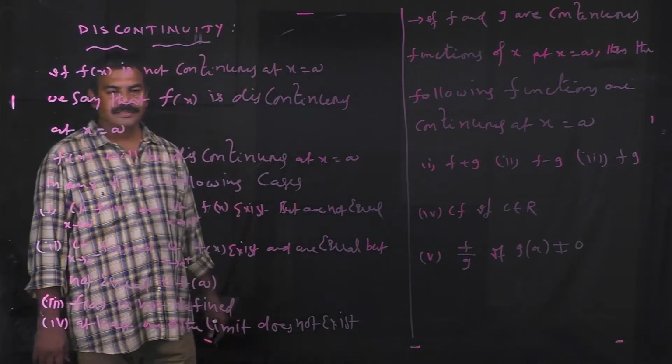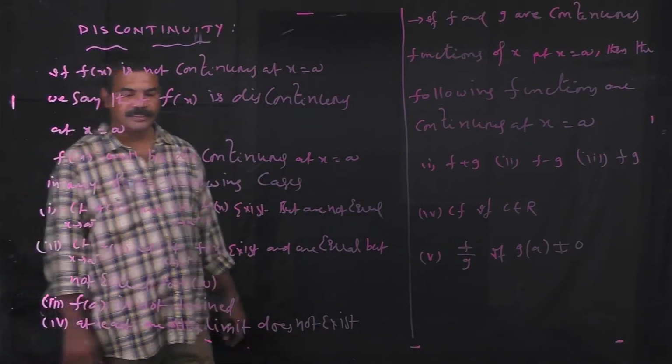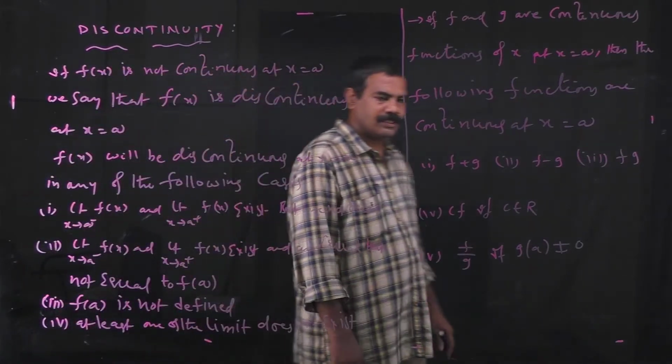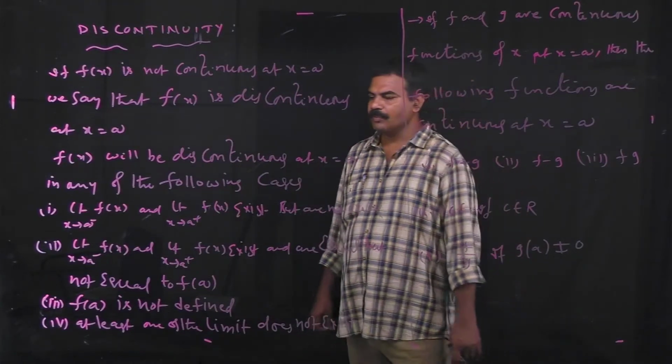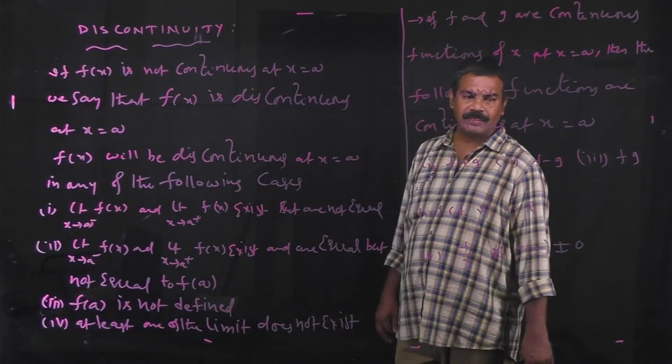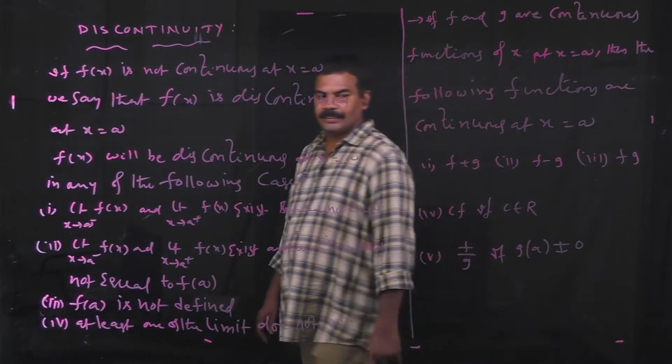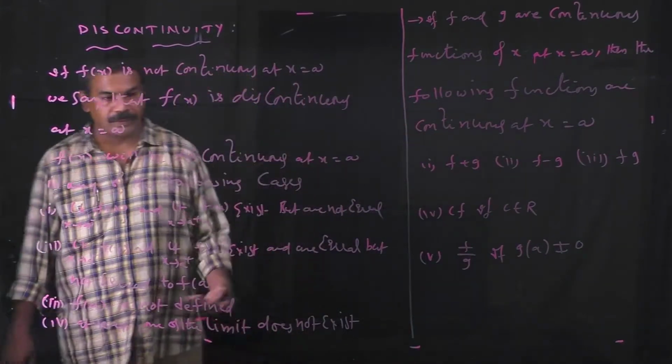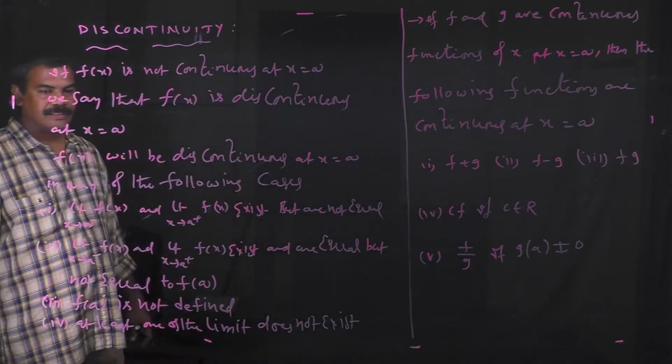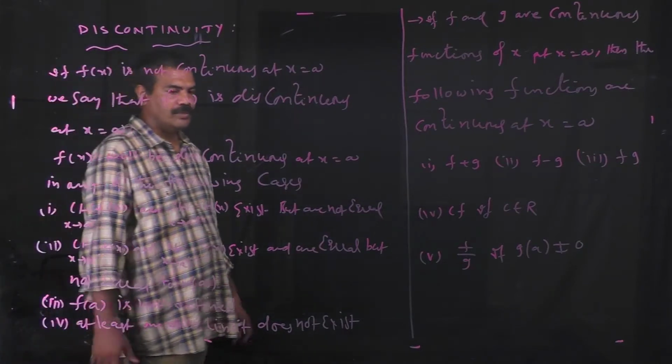And the third one is the function value is not defined. In this case also the given function is discontinuous. And the fourth one is at least one of the LHL or RHL does not exist. In these cases the given function is discontinuous.